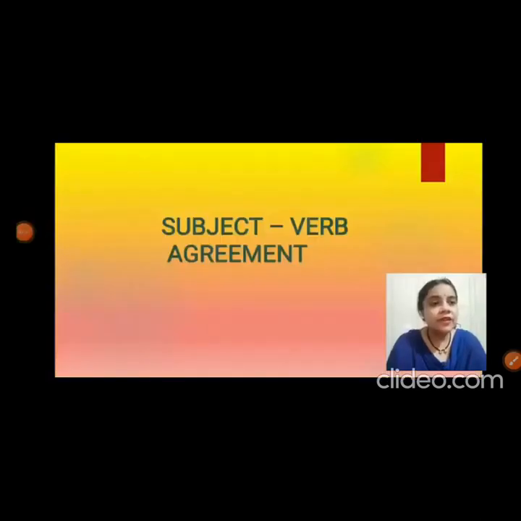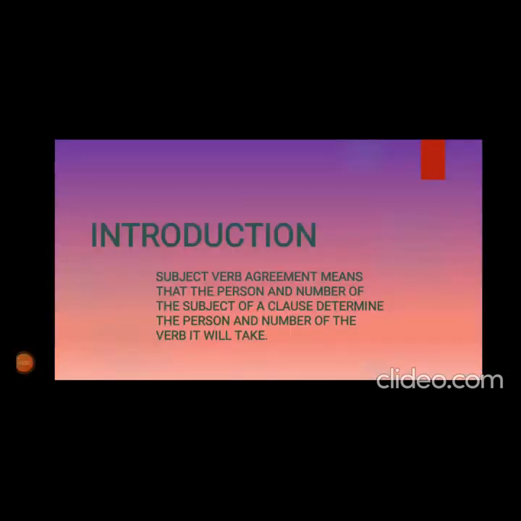Now, we will come to know about subject-verb agreement. So, let's start. Subject-verb agreement means that the person and number of the subject of a clause determine the person and number of the verb it will take. Now, we will come to know about the basic rules of subject-verb agreement.